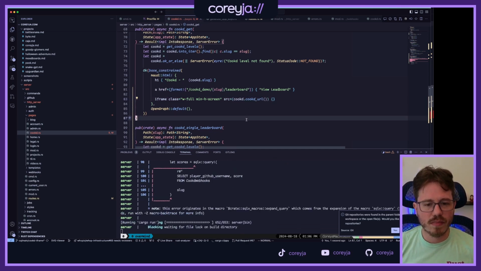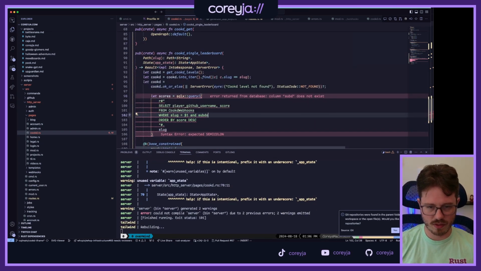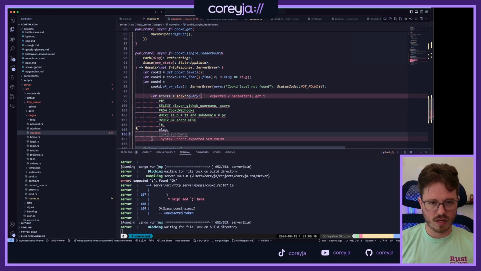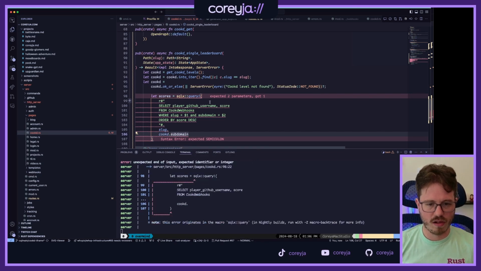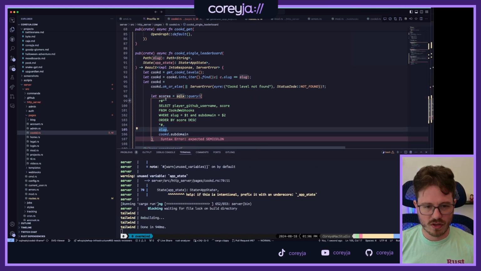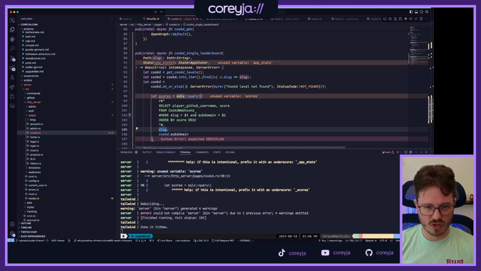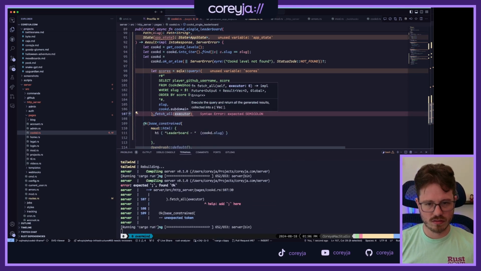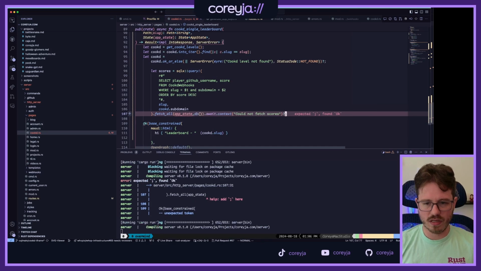Call the cooked URL method. Okay, there we go. And subdomain is 2, where cooked dot subdomain. Perfect. Okay, select the username and score from cooked webhooks, where slug and subdomain, order by score descending. Perfect. Fetch all with app state.db.